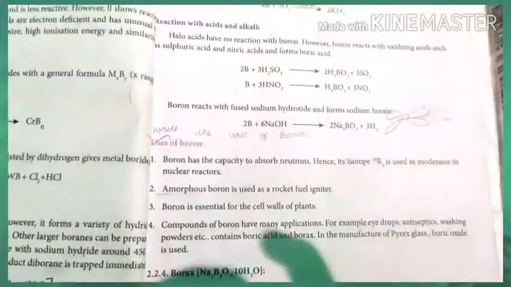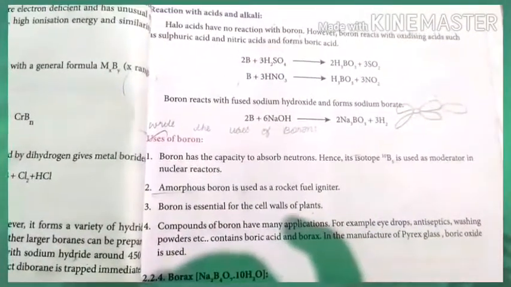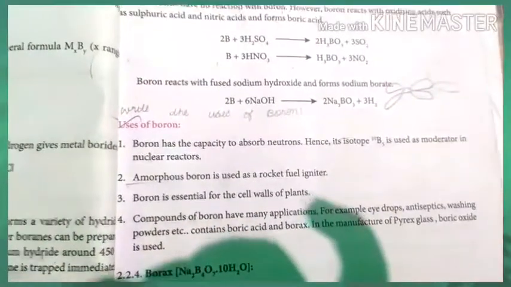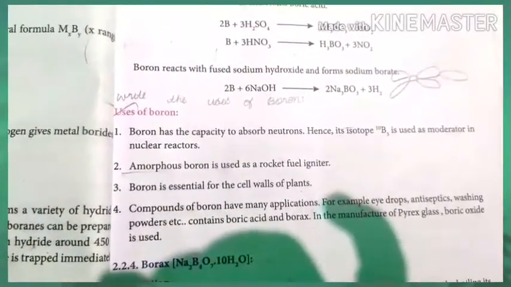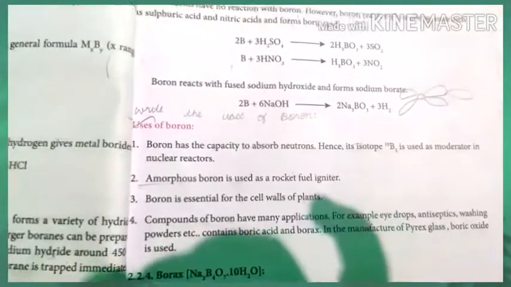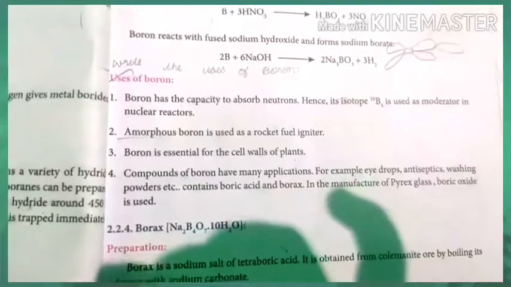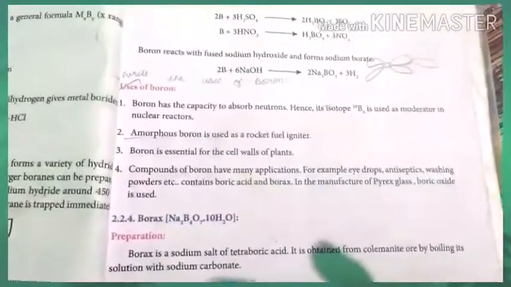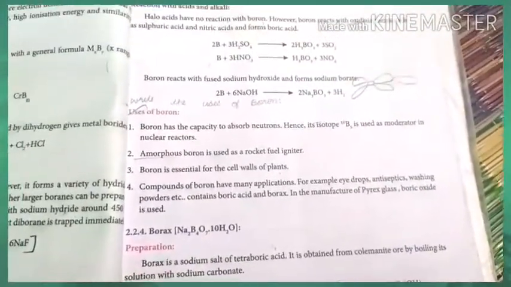Boron has a capacity for absorption of neutrons, so it is used as a moderator in nuclear reactors. Amorphous boron is used as a rocket fuel igniter. Boron is essential for the cell wall of plants. Compounds of boron have many applications. For example, eye drops, antiseptics and washing powders contain boric acid and borax. Boric acid is also used in the manufacture of Pyrex glasses.